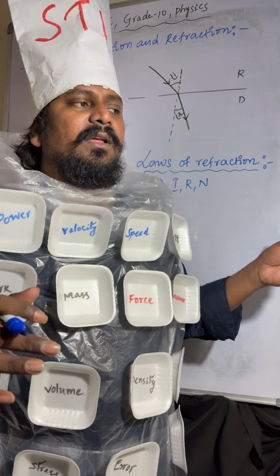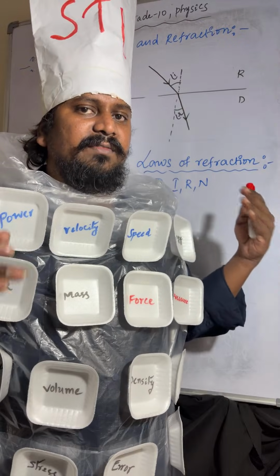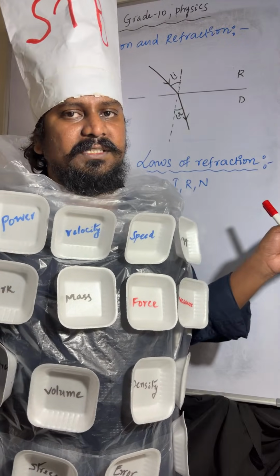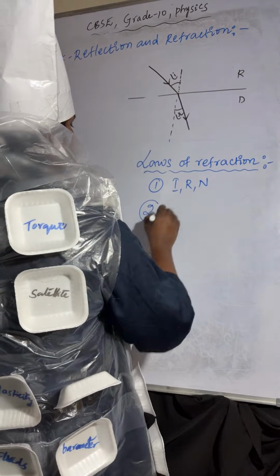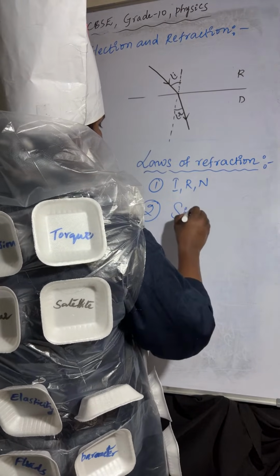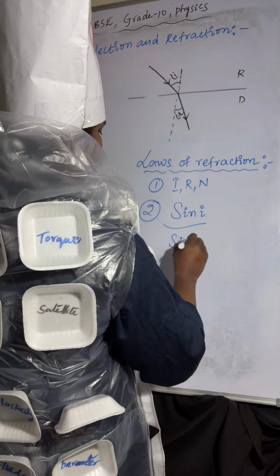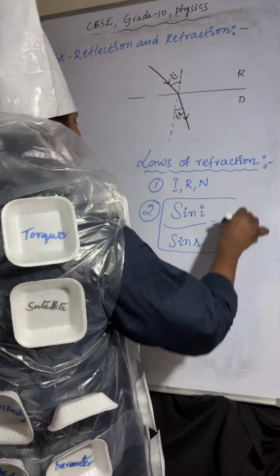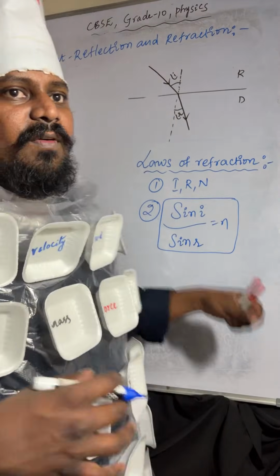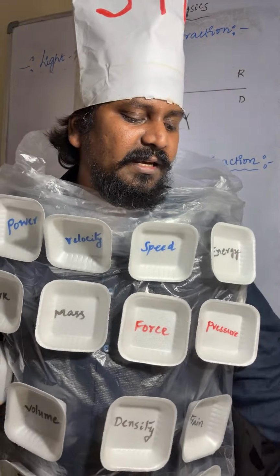Point number 2: the ratio of sine of angle of incidence to sine of angle of refraction is equal to a constant. That is nothing but n. So what is n here? n is the refractive index.